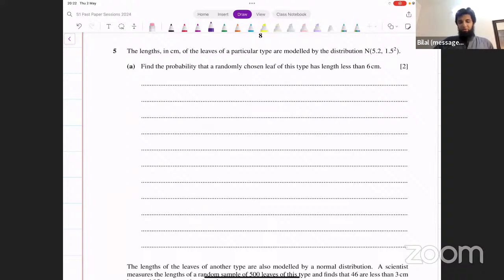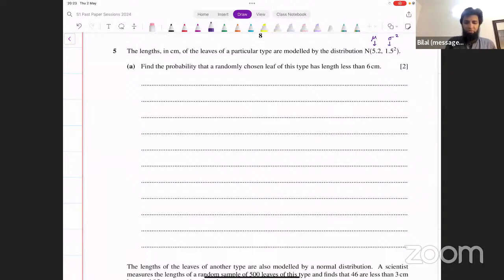Okay, let's try this one now. Question number 5. It says the lengths in centimeters of the leaves of a particular type are modeled by this distribution, N(5.2, 1.5 squared). Remember, in this notation, what are these values? 5.2 is the mean and 1.5 squared is the variance. Okay, variance is denoted by sigma squared. Find the probability that a randomly chosen leaf of this type has length less than 6 centimeters.